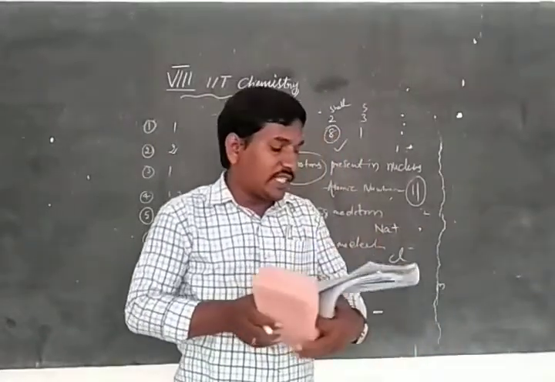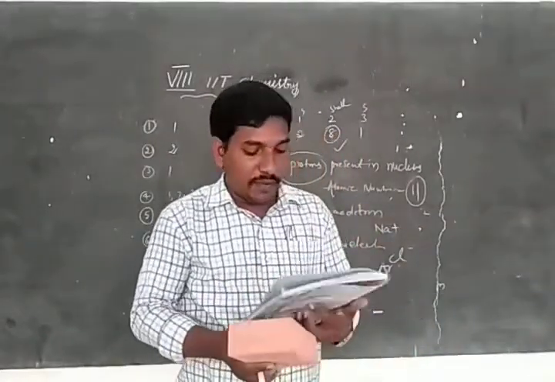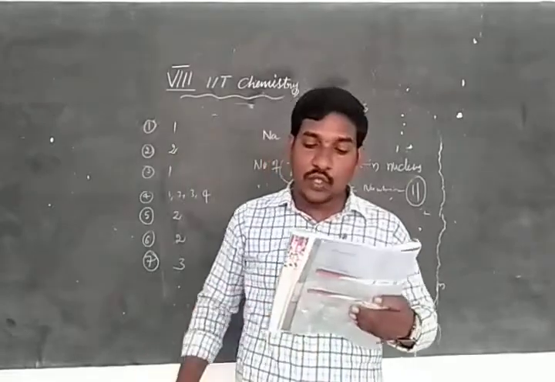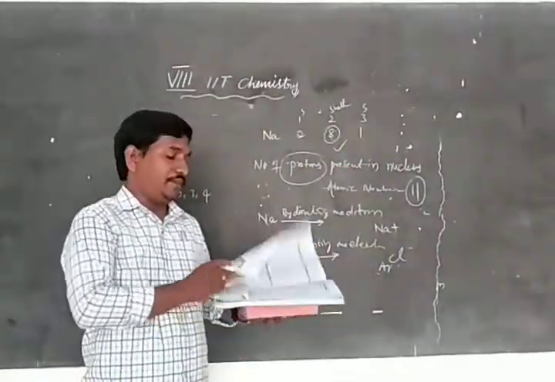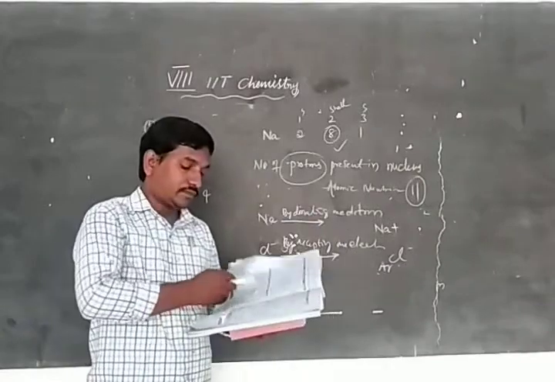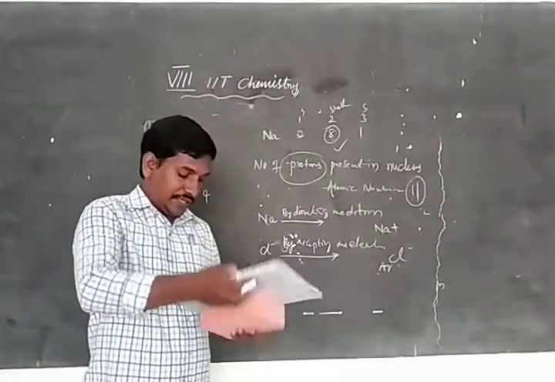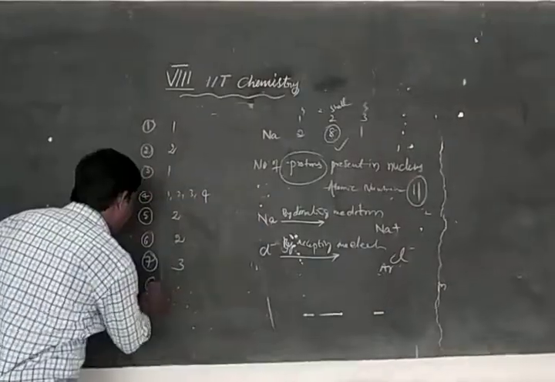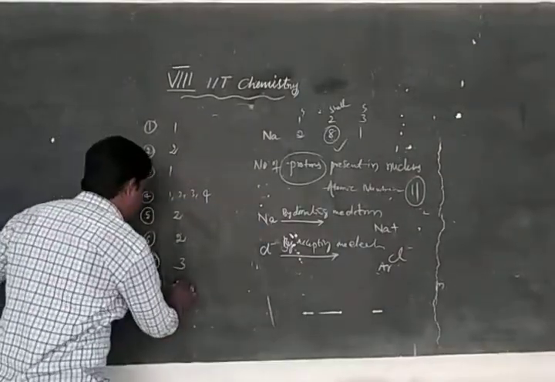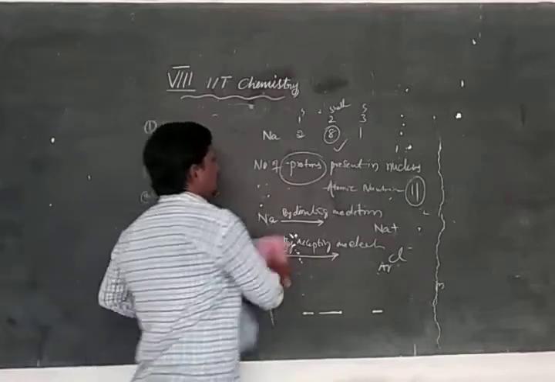It has been found that the maximum number of electrons in the first orbit can be 2, in the second orbit 8, and in the third orbit 18. Next, eighth one, third option.